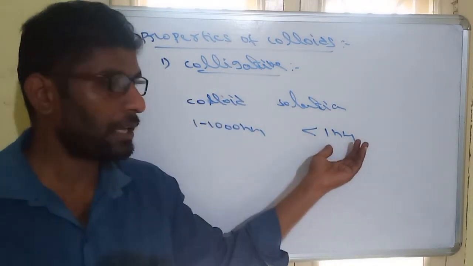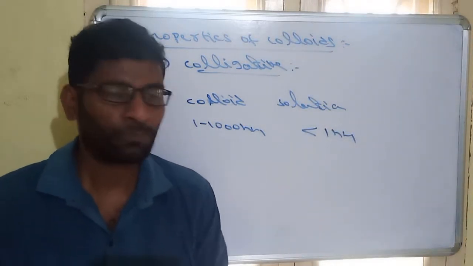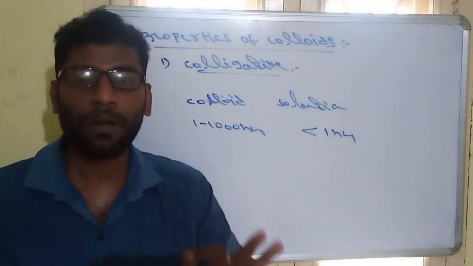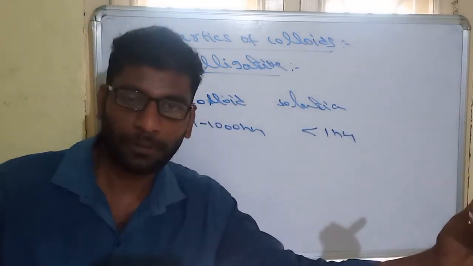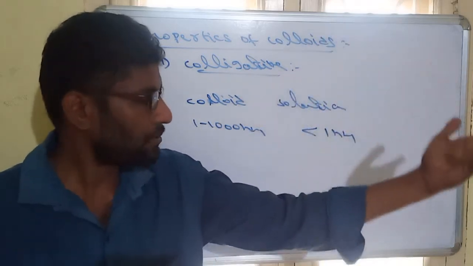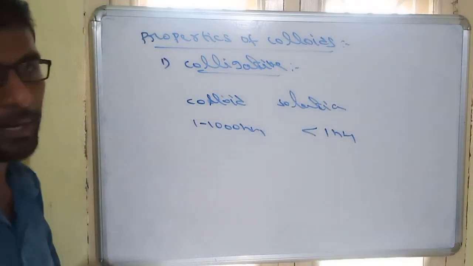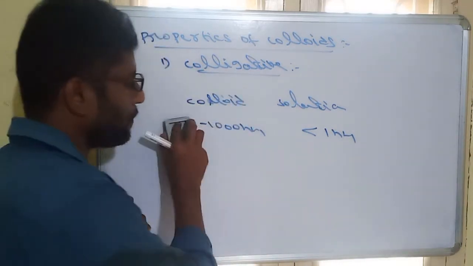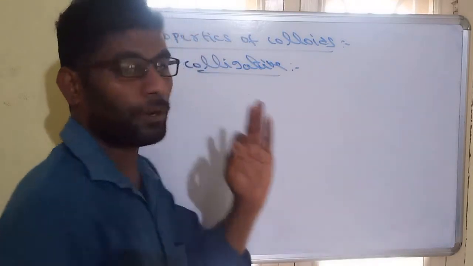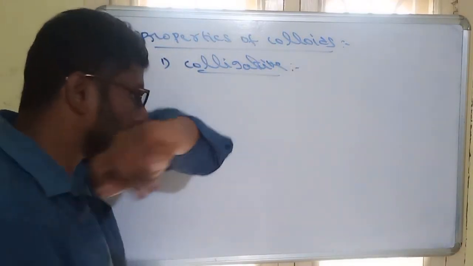The more the particles, the more the range of colligative property, because colligative properties depend on the number of particles. In solutions, particles are more because of small size. That's why solutions exhibit a greater range of colligative property than colloids. So just one statement is enough: the colligative properties are shown by colloids, but with a low range when compared with solutions due to big size.